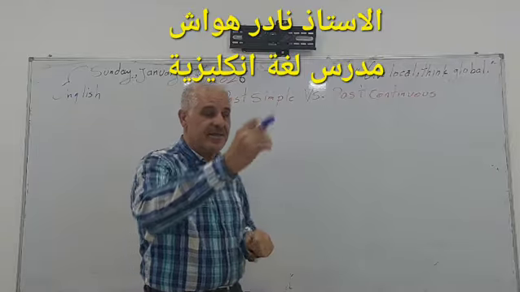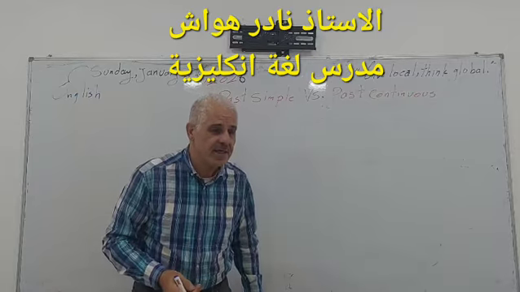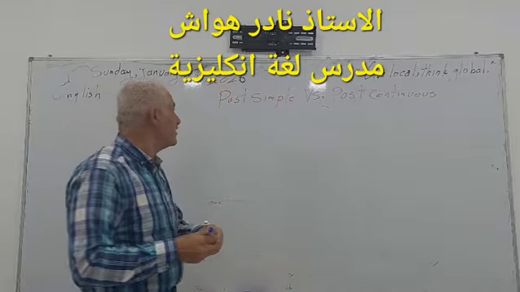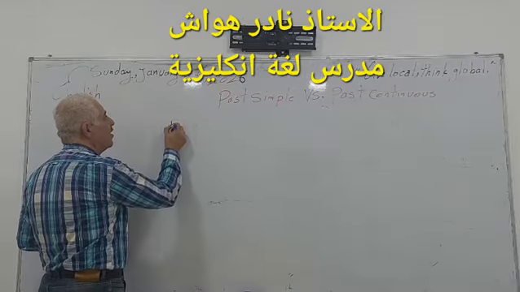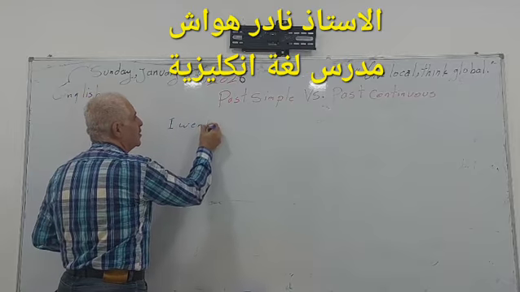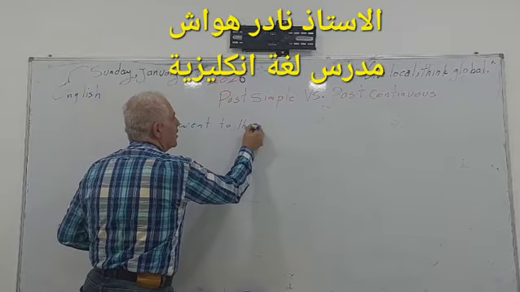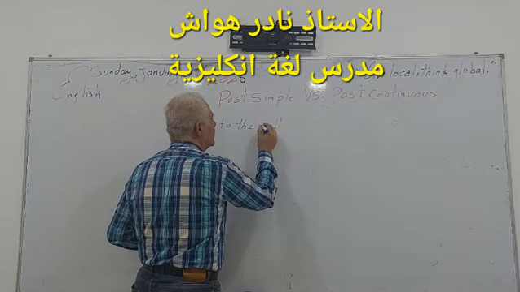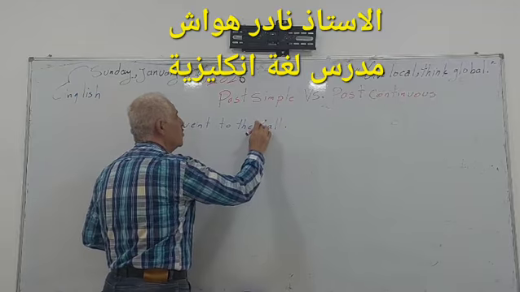First, Sayed, what did you do yesterday? Excellent. Sayed said, yesterday I went to the mall. Okay, look.